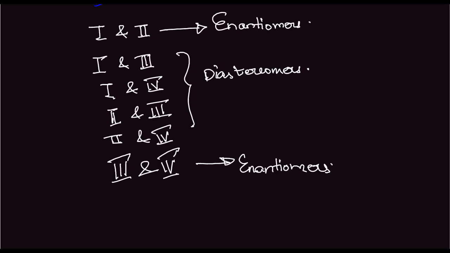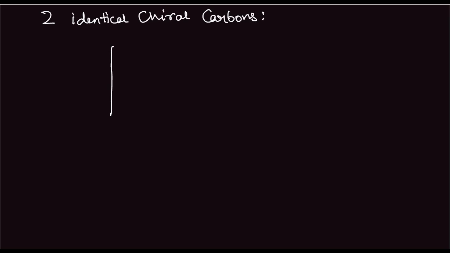Now, next we move to compounds having two identical chiral carbons. So in that, two identical chiral carbons. So let's say we have this compound COOH, OH, H, OH, COOH.